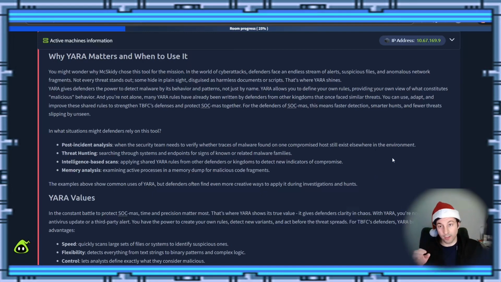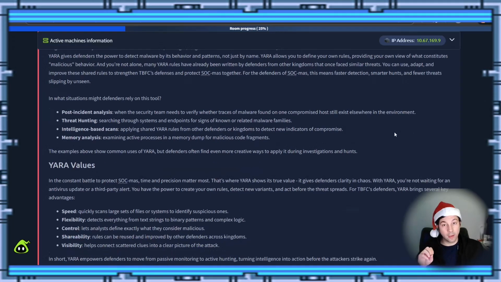That's where YARA shines. YARA gives defenders the power to detect malware by its behavior and patterns, not just by the name. YARA allows you to define your own rules, providing your own view of what constitutes malicious behavior. And you're not alone. Many YARA rules have already been written by defenders from other kingdoms that once faced similar threats. You can use, adapt, and improve these shared rules to strengthen the TBFC's defense and protect SOCMAS together. For the defenders of SOCMAS, this means faster detections, smarter hunts, and fewer threats slipping by unseen.